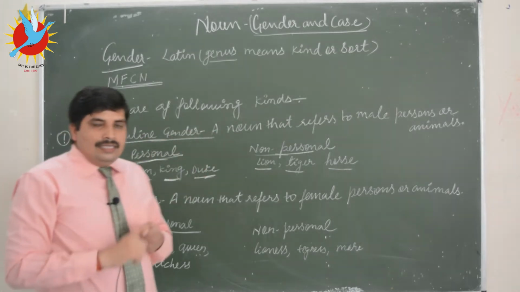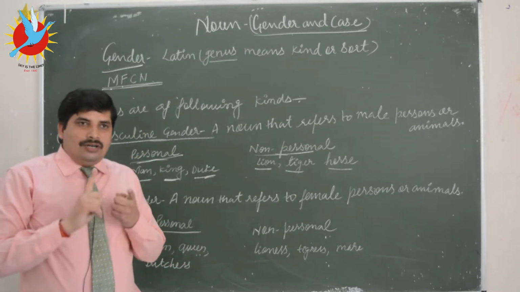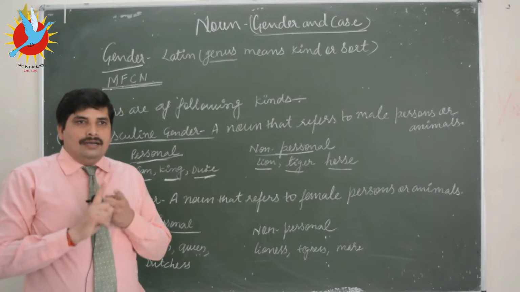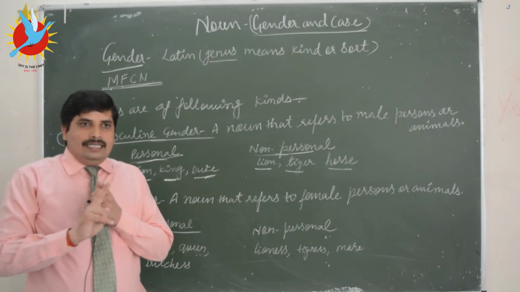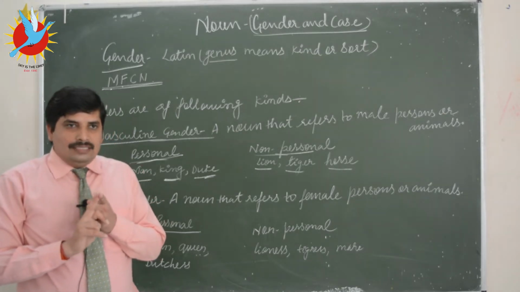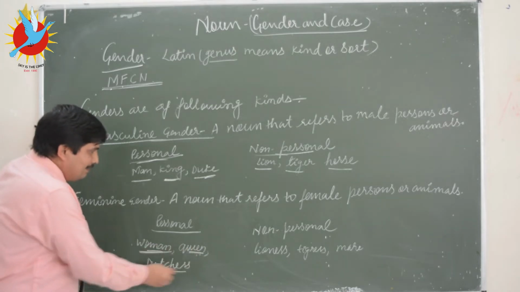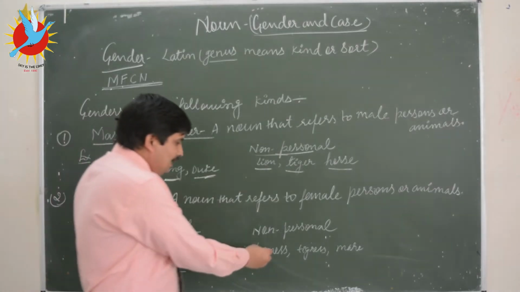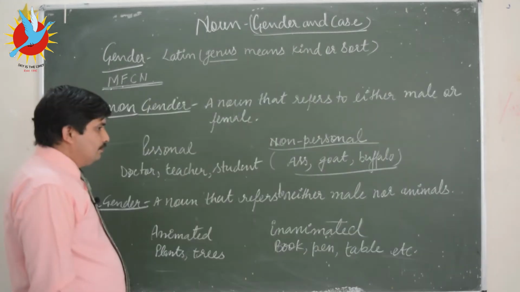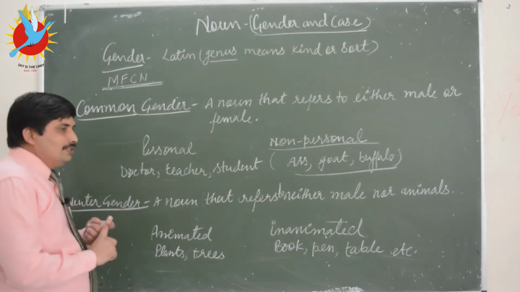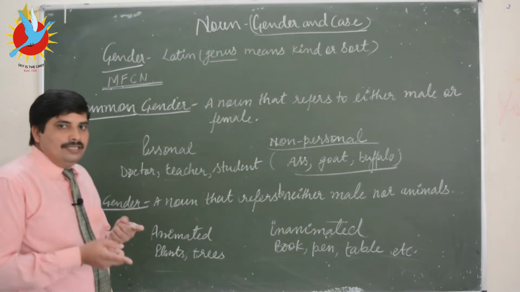Similarly, the noun that refers to female animals or persons is called feminine gender. It is also classified into two categories, personal and non-personal. You can see the examples: woman, queen, duchess. Non-personal: lioness, tigress and mare. So we have seen that masculine refers to male animals or persons, feminine refers to female animals or persons.